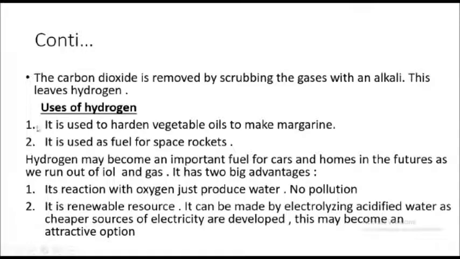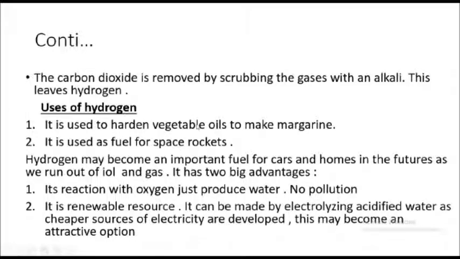First, it's used for hardening. It means you have something soft, very delicate, and you are going to make it hard. So you add hydrogen, and it changes it into a hard substance. So it's used to harden vegetable oils.